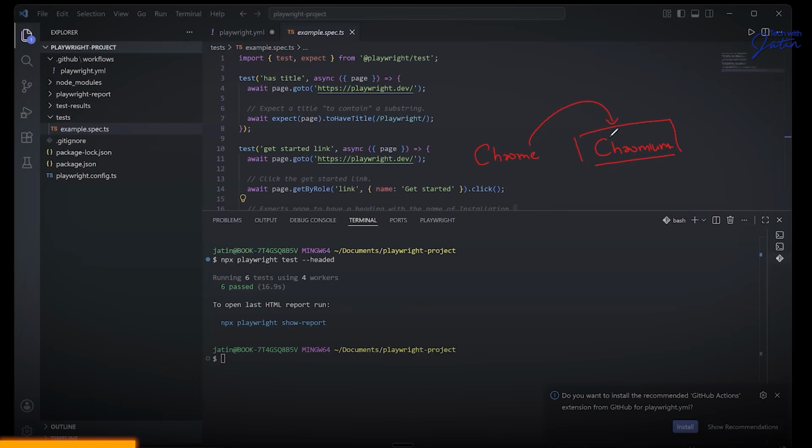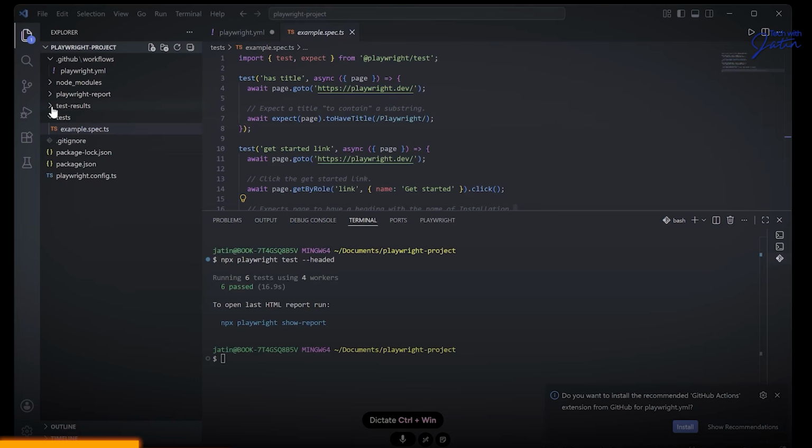So generally, people think if the test runs properly on Chromium, it is definitely going to work properly on Chrome. But there is definitely a way using which you can use the existing Chrome browser which is installed on your computer to run your Playwright test. That is also something which I'll show you. This is a small configuration that we are supposed to do in the playwright.config.ts. But by default, it is always going to run the test on the Chromium browser.